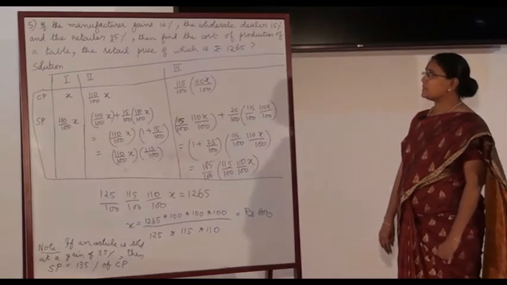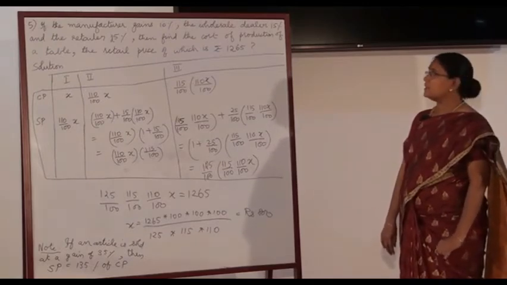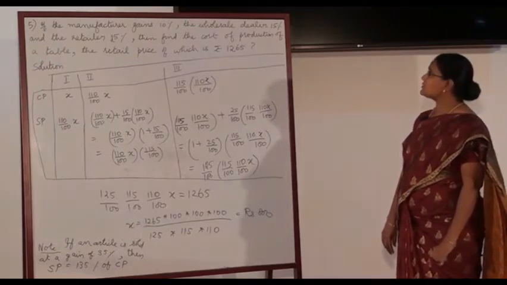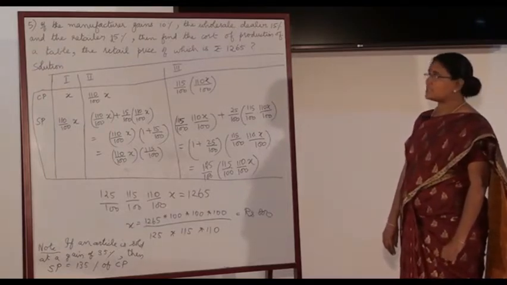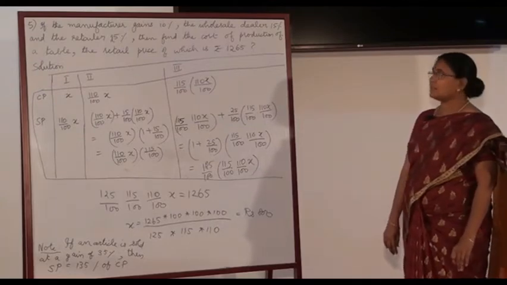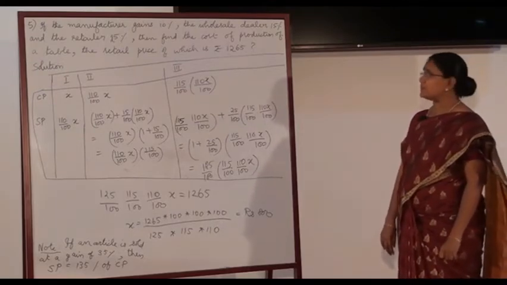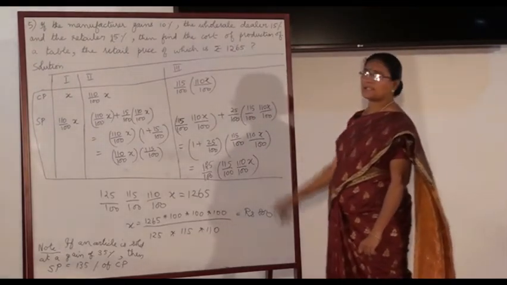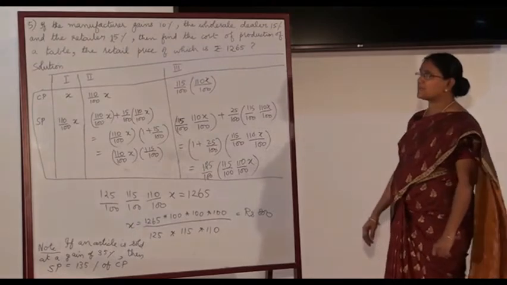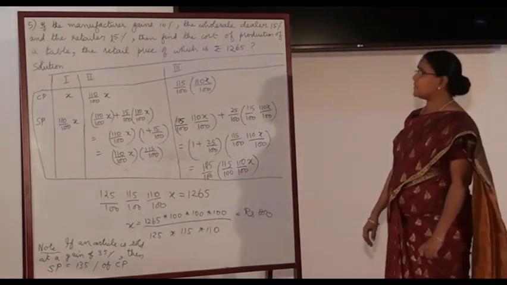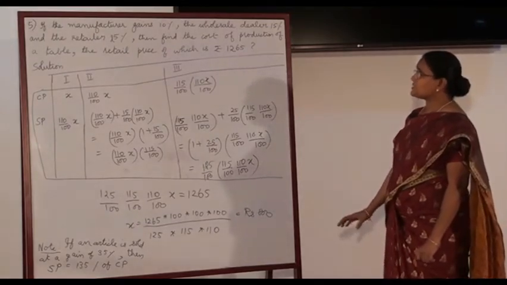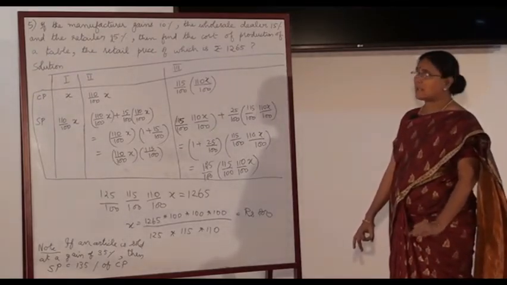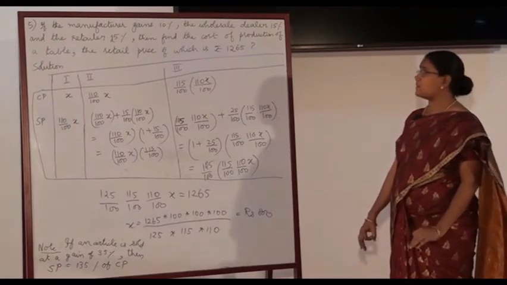The first one is the manufacturer. He gets 10% profit. The second one gets 15% gain. Third one, that is the retailer, gets 25% profit. What has been asked? We are asked to calculate the cost of production, that is the cost price of the first person, the manufacturer. What has been given? The 3 persons' gain percentages have been given.